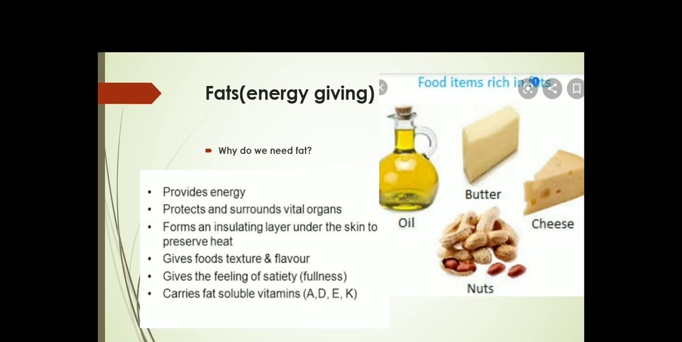Fat will give more energy than carbohydrate. So what are the functions of fats, or why do we need fats? It will provide energy, it will protect some organs, and one more thing, fat will make your skin glow, and it also gives a very good texture and flavor to the food.